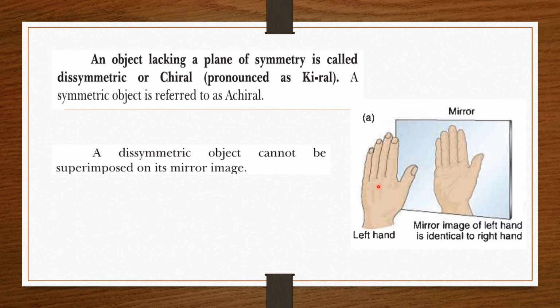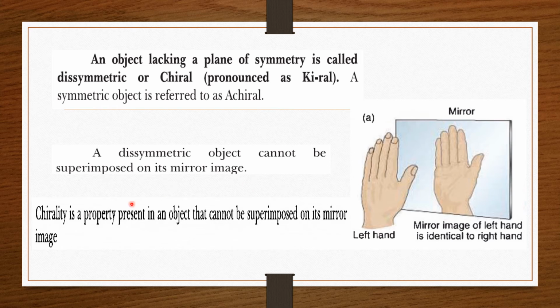So this hand and its image cannot be superimposed. So it is a dissymmetric or chiral object. Chirality is a property present in an object that cannot be superimposed on its mirror image.